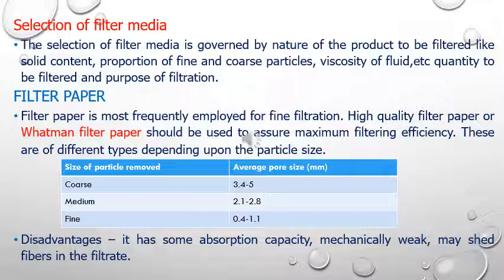These are the grades of filter paper and the corresponding pore size which is mentioned in the table. The coarse Whatman's filter paper will have a pore size of around 3.4 to 5 mm. The medium will have 2.1 to 2.8, and fine will have the pore size of 0.4 to 1.1. So depending upon the property of the particles which are present in the slurry, we can select either of them.